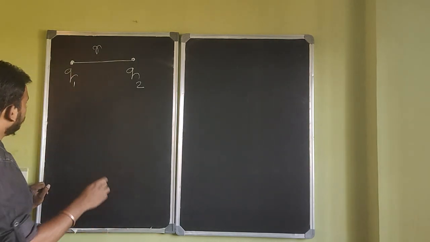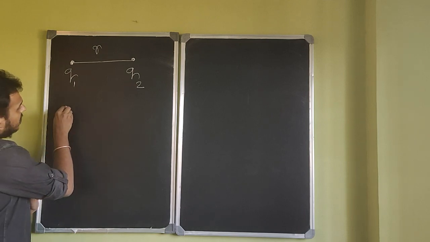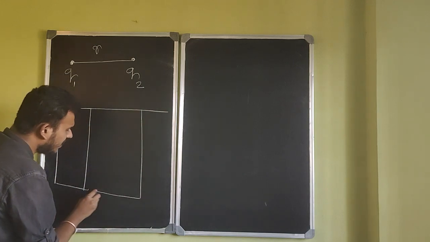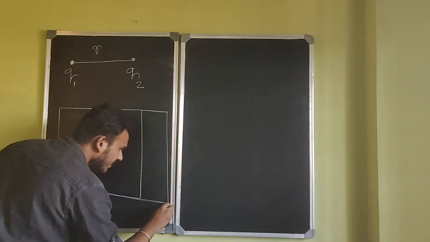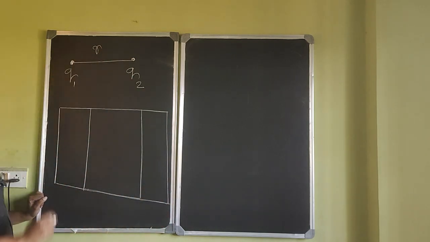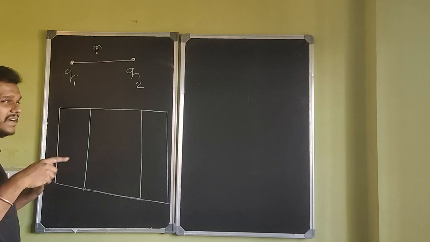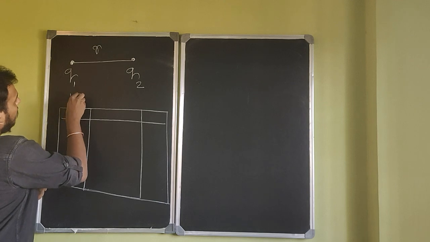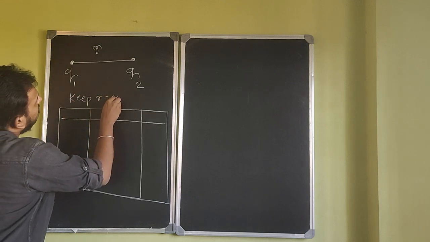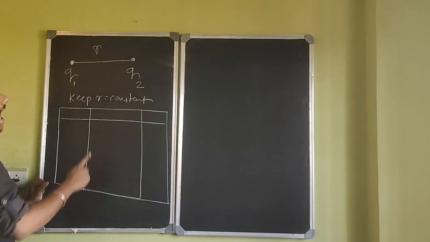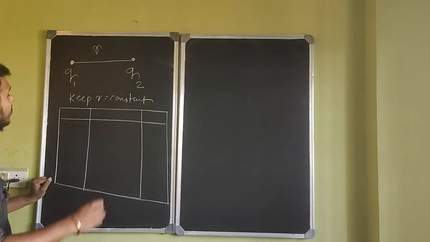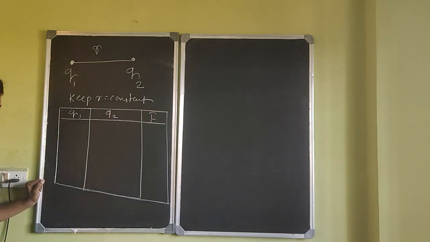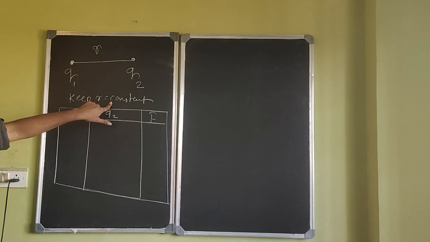What you can do, please listen carefully, is measure the forces. You'll take hundreds of data points by varying all three variables. Back in time, you will keep R constant and go on taking different charges, for example Q1, Q2, and then measure the force between them by keeping R constant.